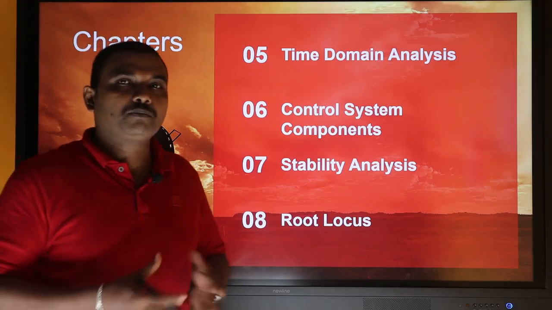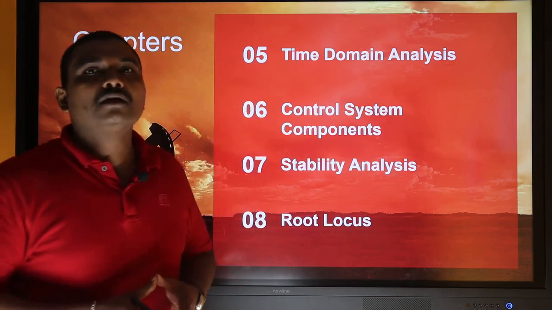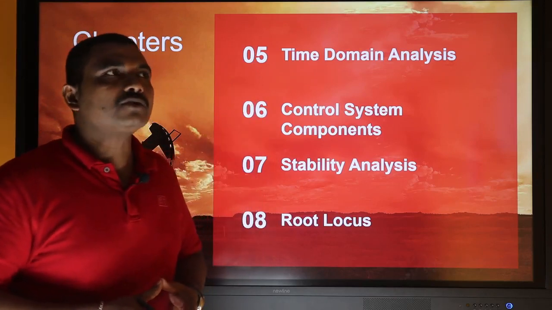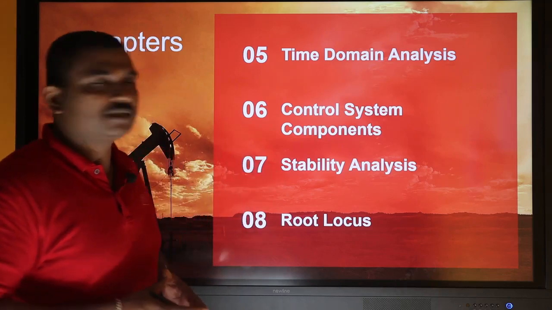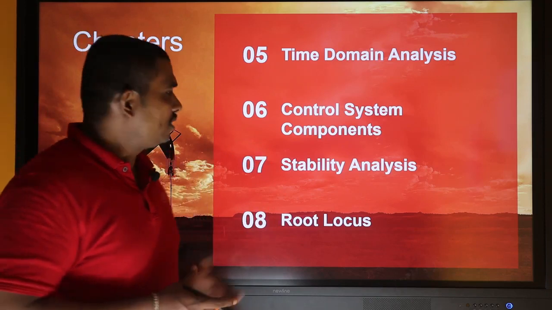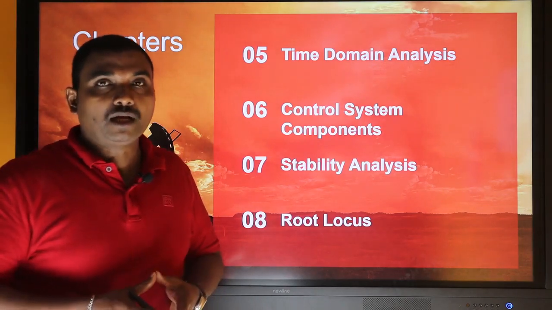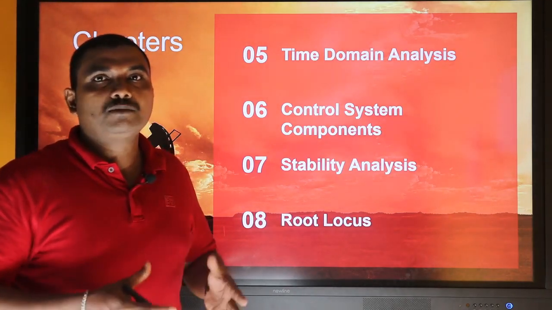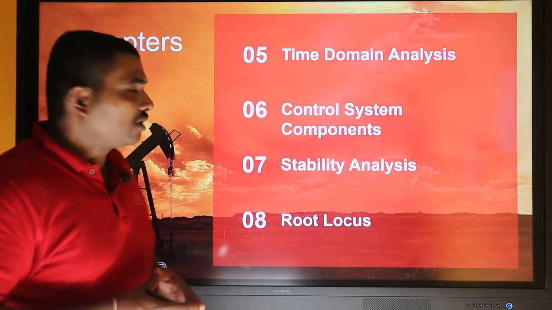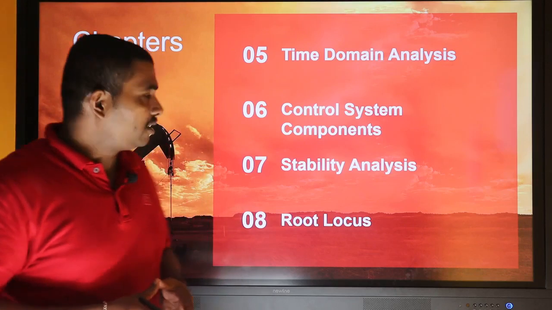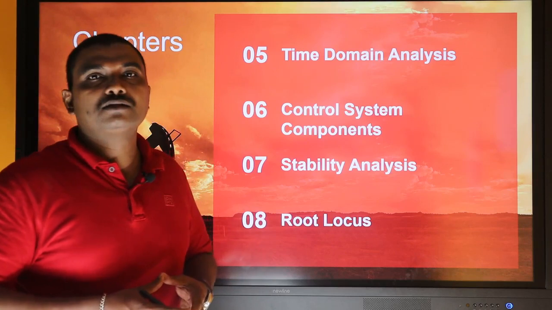Your GSLV or your PSLV should put the satellite exactly into the orbit, into the exact distance from where it is being launched. So the latitude and the longitude and the position and the time, all these systems become extremely important. So stability of the system is of extreme importance, because without stability, if the system is not stable, output cannot be accurate. Only a stable system will give us a predicted, designed, accurate result. So we have to have our system be stable without causing any destruction to the system. So we want to make accurate and stable systems.